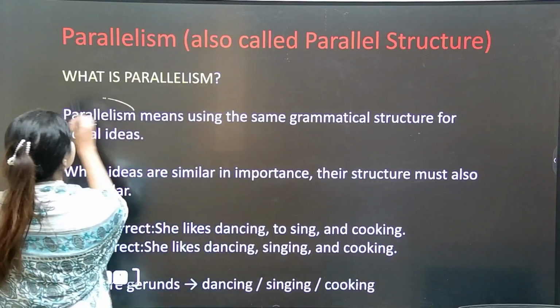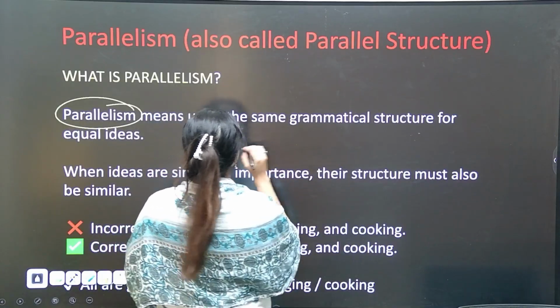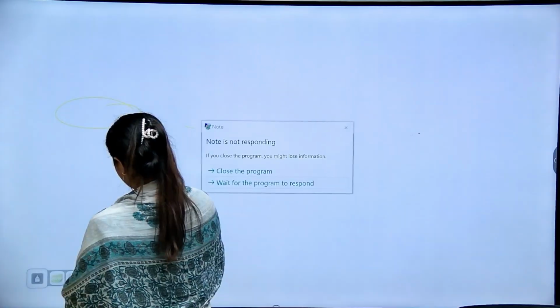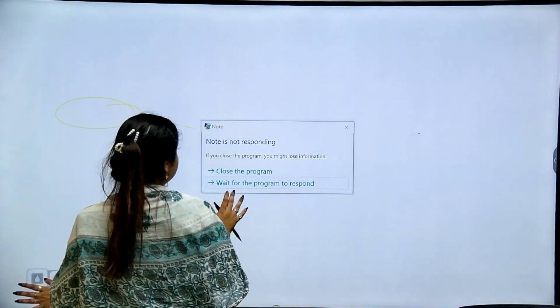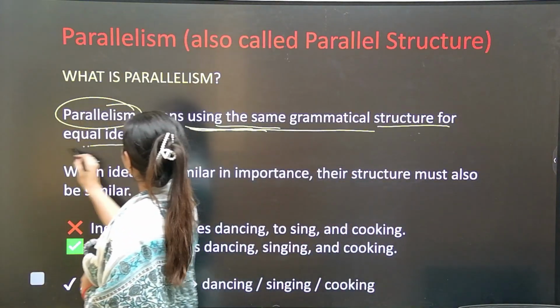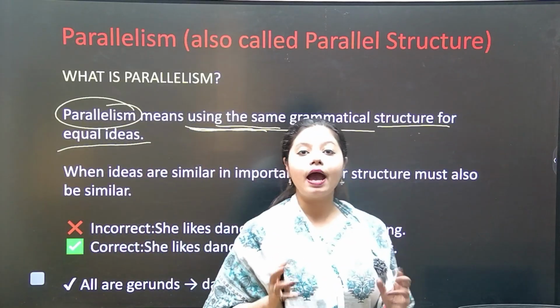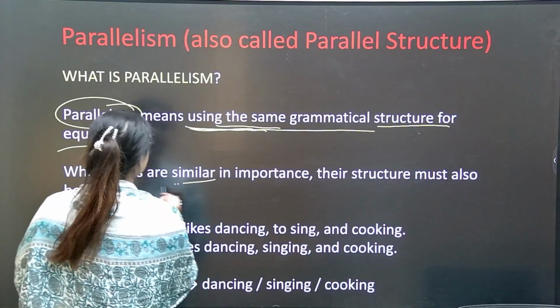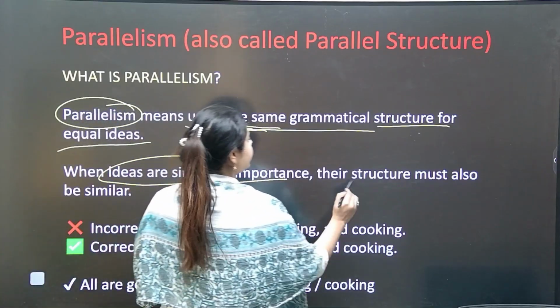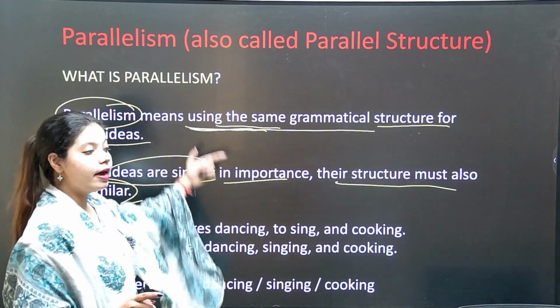Okay, parallelism itself means using the same grammatical structure for equal ideas. Okay, using the same grammatical structure for equal ideas. Now, when these ideas are similar in importance, their structure must also be similar. Okay, now let's see what I meant in some examples.